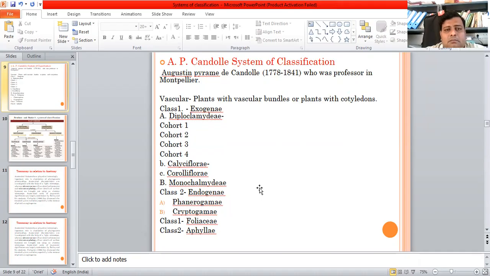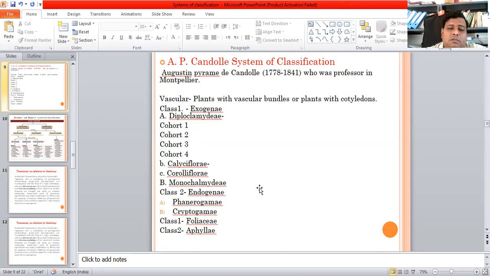George Bentham and Joseph Dalton Hooker were two great English botanists associated with the Royal Botanic Gardens, Kew. They adopted a very comprehensive system of classification in their Genera Plantarum. J.D. Hooker also served as director of Kew Botanic Garden for 20 years.